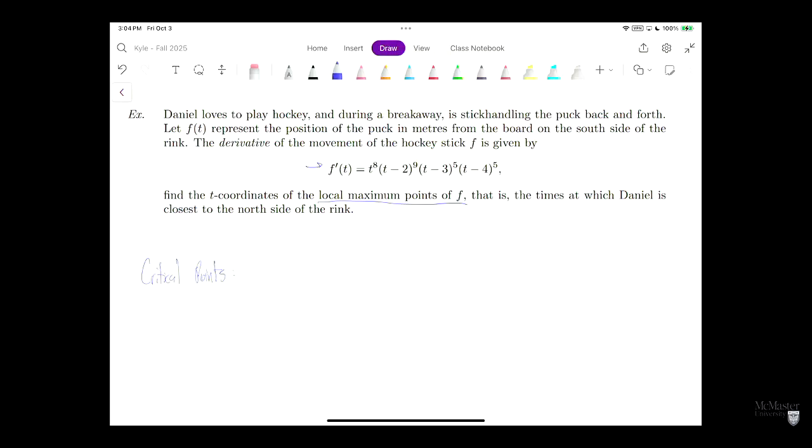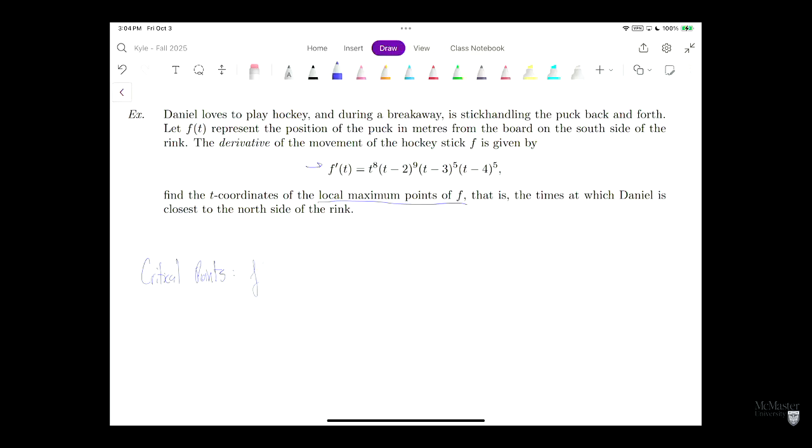And then we're going to use the first derivative test to find the actual values. So from our critical points, remember, those are the points at which our derivative f prime of x is equal to 0, or undefined, or does not exist. But there are no points where it won't exist because our derivative is a polynomial function. So let's just find the zeros.